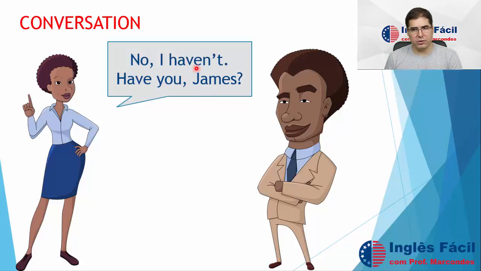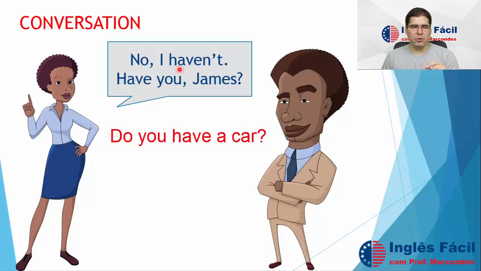Now, she answers, no, I haven't. So look here, it's easy to see that this is not the simple present. Why not? Because in the simple present, when we use the verb to have, I have to ask, remember, do you have a car? Answer, yes, I do. Remember that? The auxiliary verb in the simple present is the verb to do.